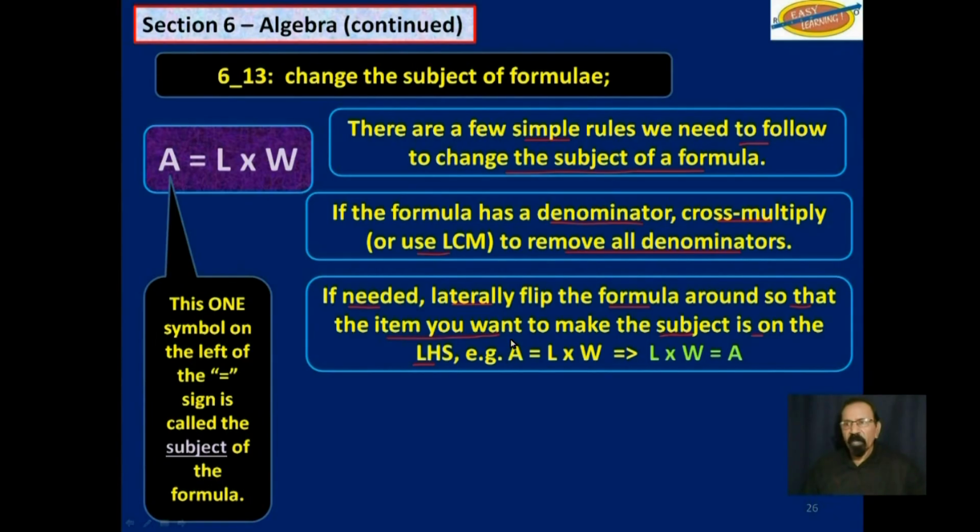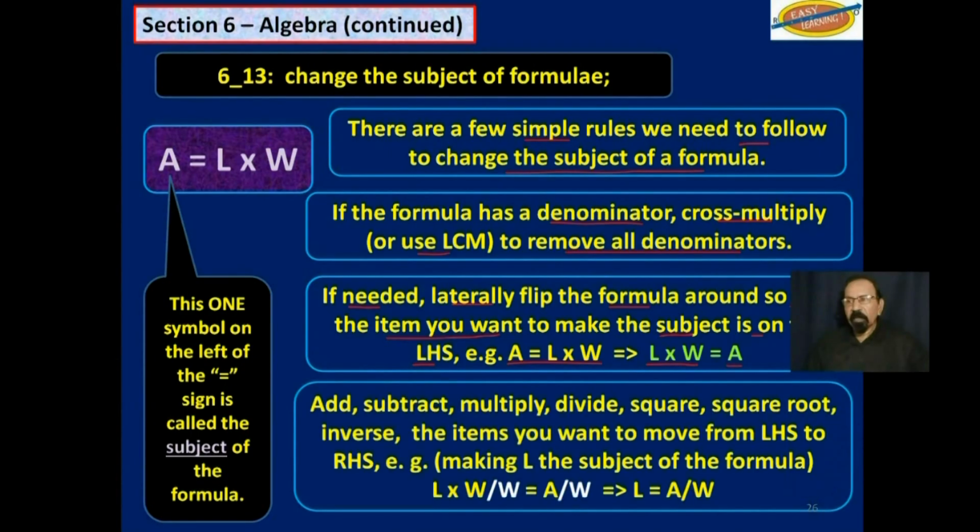For example, in this formula, area is equal to length times width. If you want to find length, you flip that formula around so the left-hand side becomes the right-hand side and the right-hand side becomes the left-hand side. So L times W is equal to A. And then you will add, subtract, multiply, divide, square or square root, inverse the items you want to move from the left-hand side to the right-hand side.